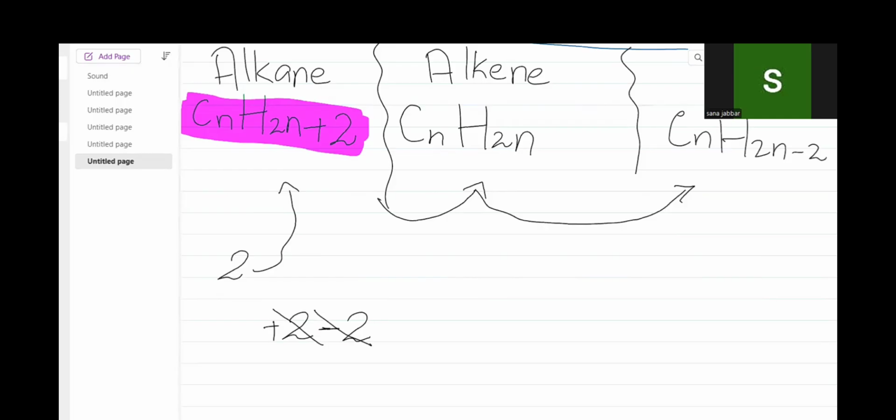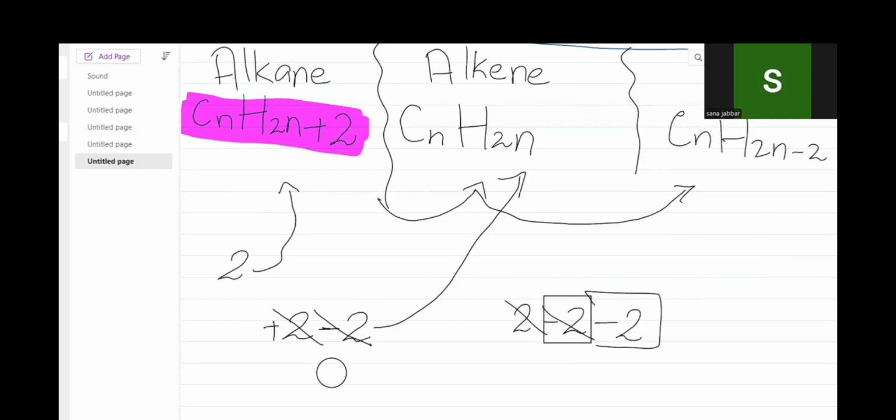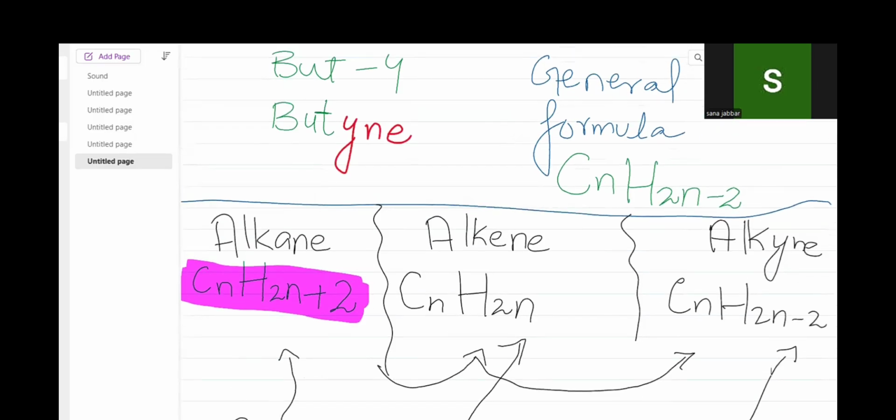This means that 0 is the answer. So there will be no 2 present in an alkene. And if I subtract another 2 from this, what does it give? The 2s will be cancelled out and only minus 2 will be left. So we will put minus 2 here. This is very simple to memorize.